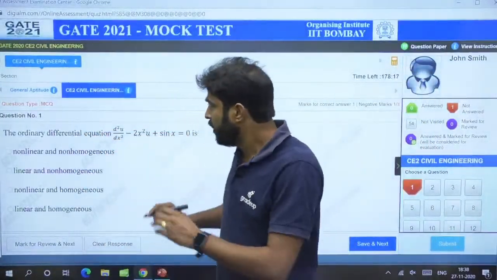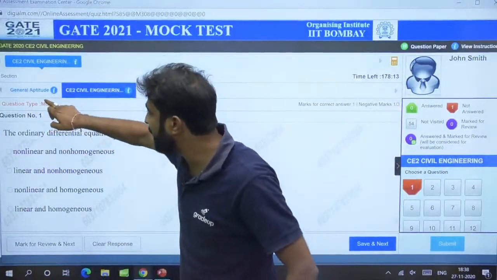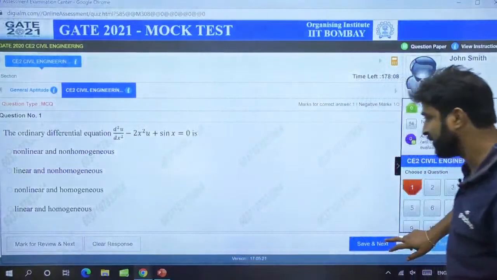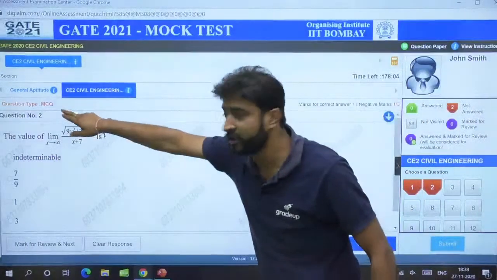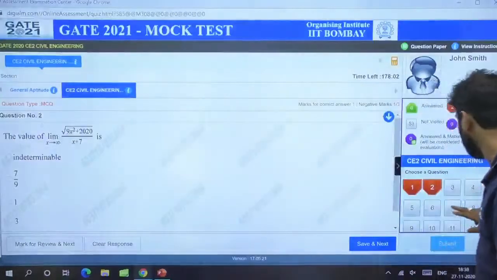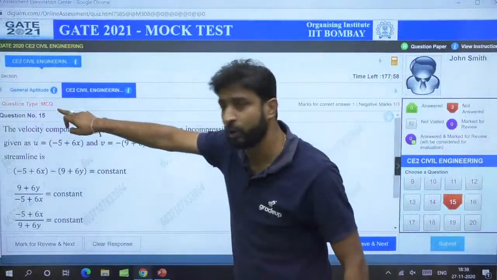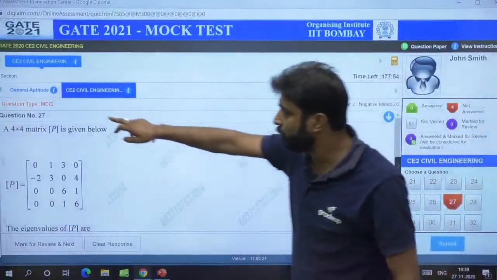One thing more, the question type they will always mention. आपको दिखाई दे रहा है the question type MCQ, they have already mentioned, it is a MCQ. If you go for the next, you can jump into the question also. Whether this question is MCQ? Yes, it is a MCQ question. Suppose मैं 15 वाले क्वेश्चन पे गया, it is also MCQ question. Suppose I have gone to the 27th question, it is also called MCQ.